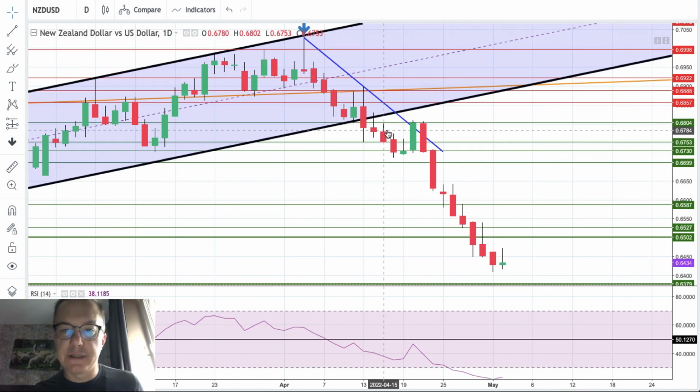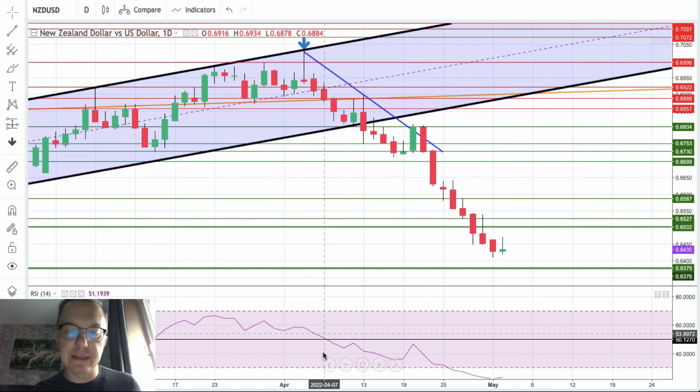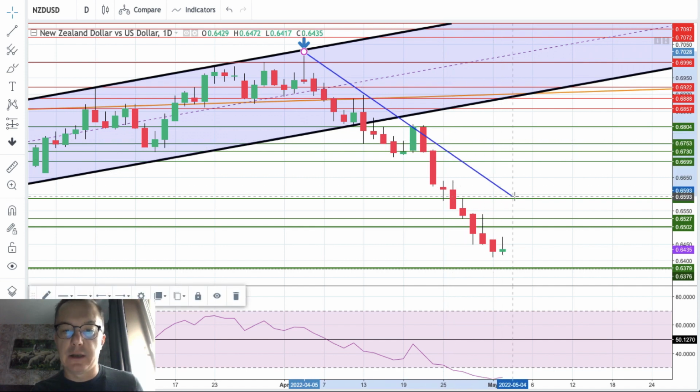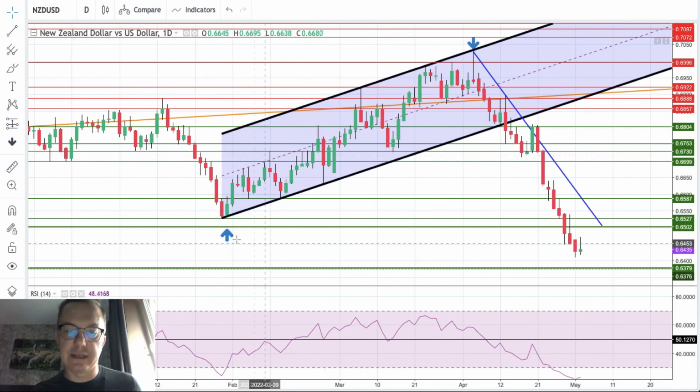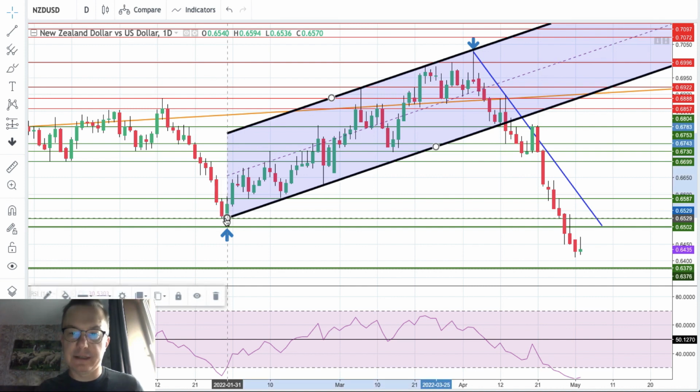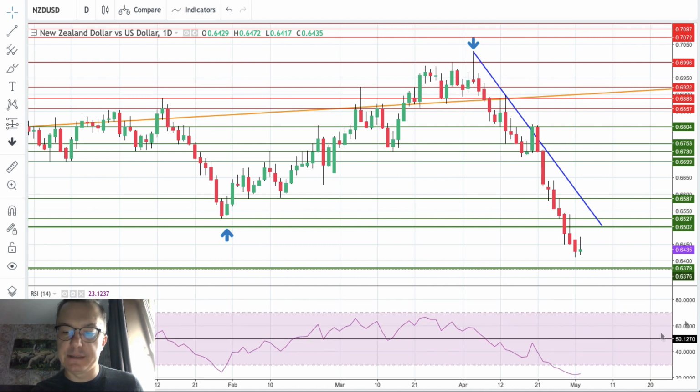Daily time frame chart of the New Zealand dollar is showing signs of weakness, and it's been like that for quite some time right now. If we extend our short-term trend line here, you can see that after the breakout below the channel beginning, we don't need this channel anymore whatsoever. The bearish pressure is very intense. We hit extremely oversold market conditions at 22 points on the RSI, and we broke below the technical support at 6,502 pips.